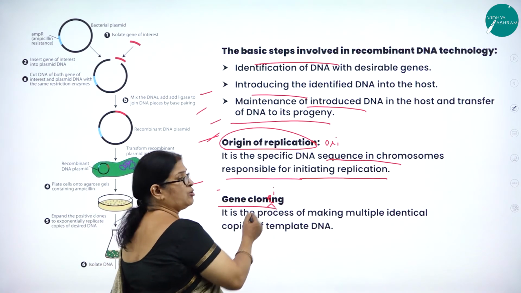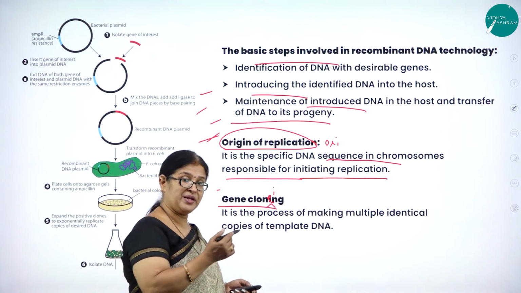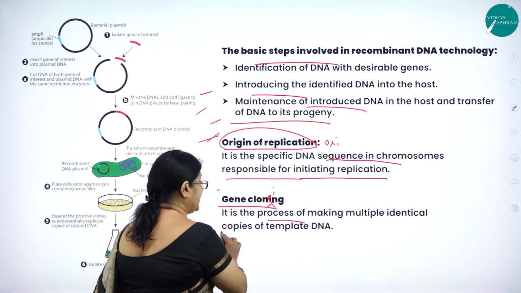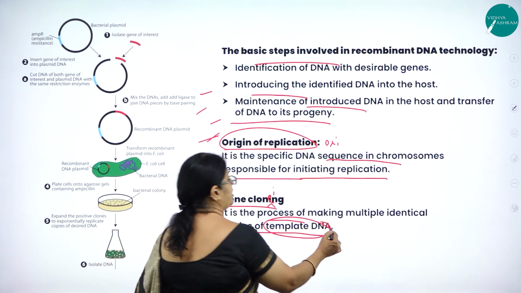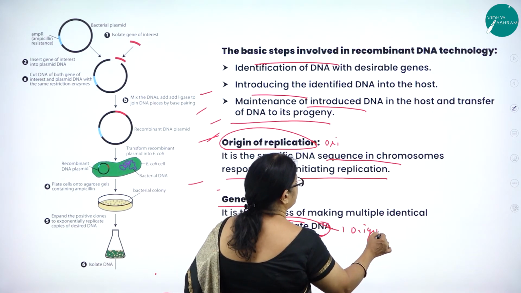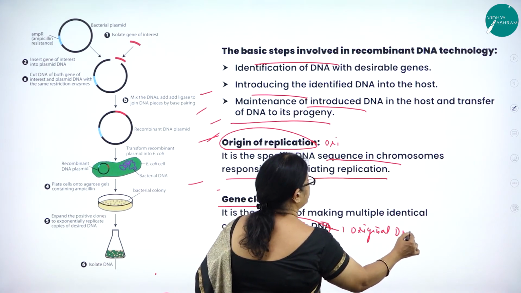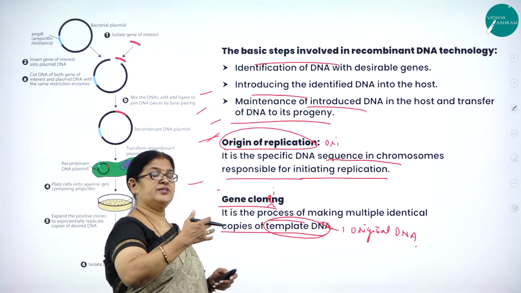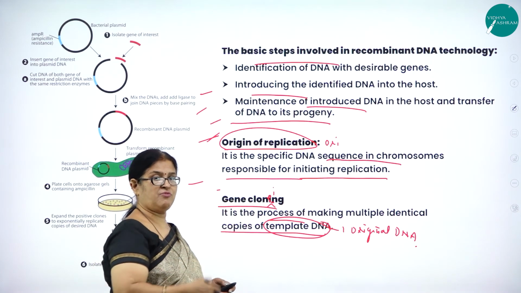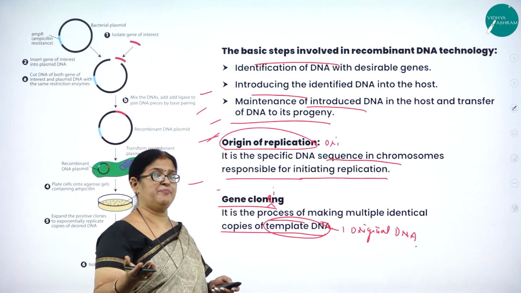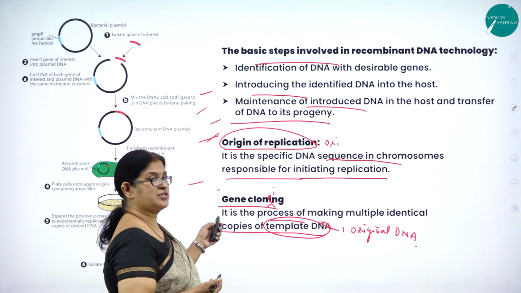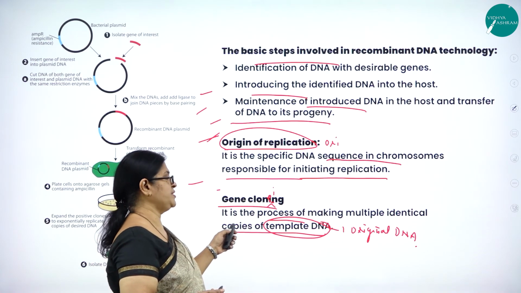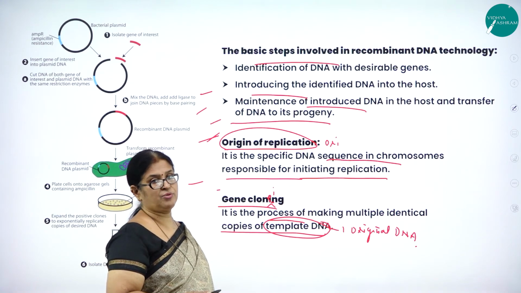What is gene cloning? Cloning means making an exact copy like the original gene. It is the process of making multiple identical copies of template DNA. What do you mean by template DNA? Original DNA. Just like how we take a Xerox copy, when we go for a Xerox, we get the exact same copy of the original one. In a similar way, you can take multiple copies also. So gene cloning is the process of making multiple identical copies of the template strand, that is, the original DNA.